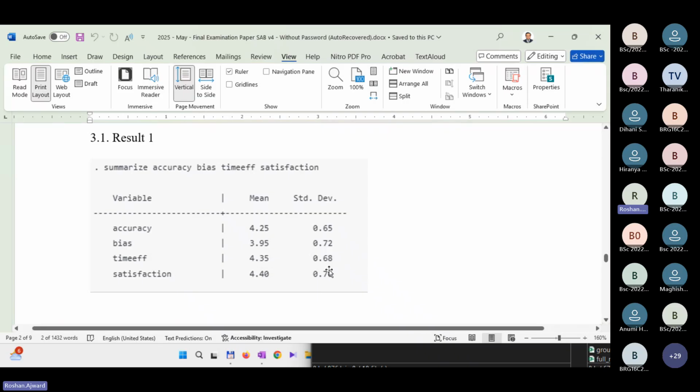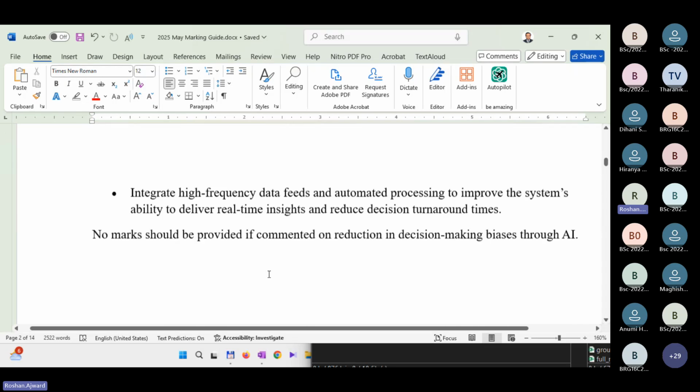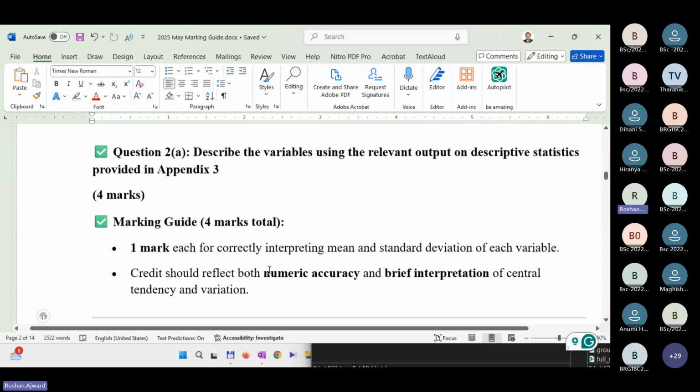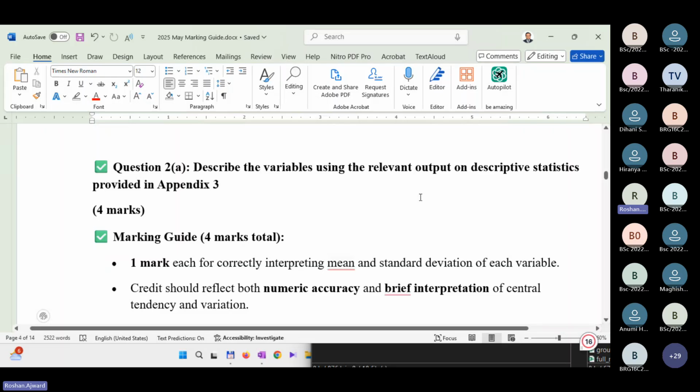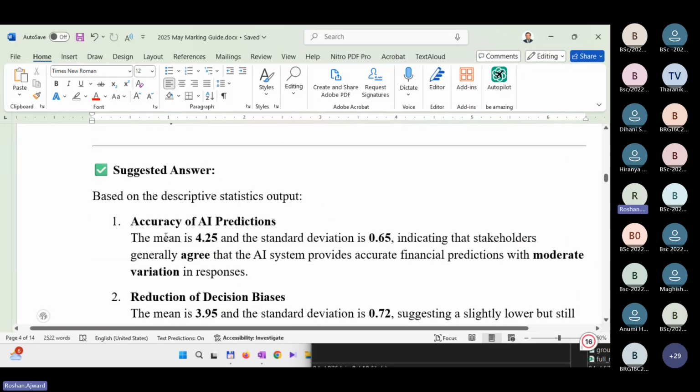In terms of standard deviation, the highest is with lenient biasness, and the next one is satisfaction itself. That shows there is variation in perceptions related to those variables, but not too high. It's not 1, it's 0.72. Likewise, you should be able to comment the way I told you. Here I have given the answer also. These are not model answers, these are suggestive answers. Describe the variables using the relevant output. That was 2A.